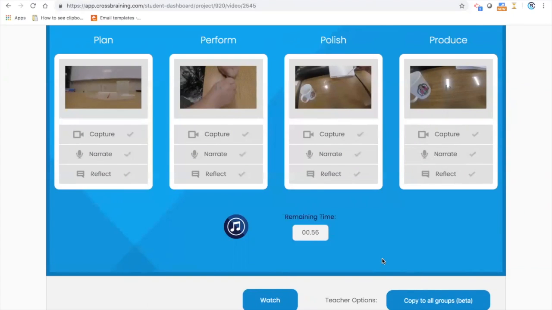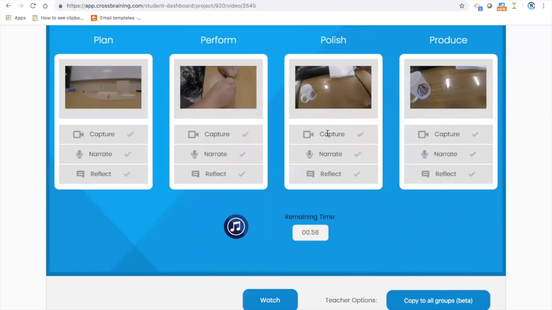And after you do that two or three times, typically the student says, we want to capture our own. So now we're thinking about the I do, we do, you do of explicit instruction. You might say, okay, I'm not going to let you get all of your own footage, but I'll let you capture your final product, or I'll let you capture some of your own evidence. So there are multiple ways the app can be used.